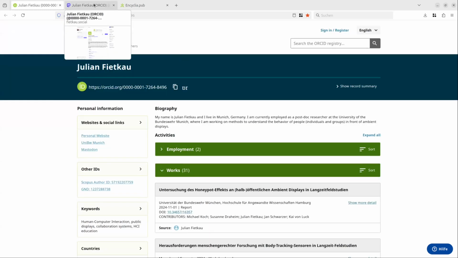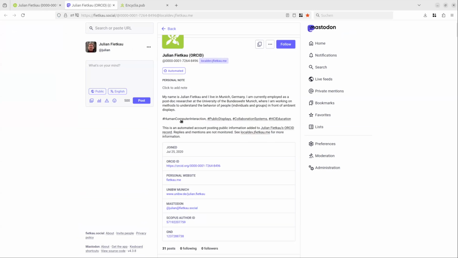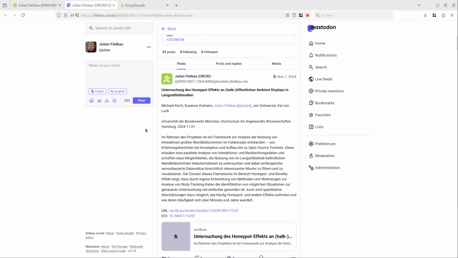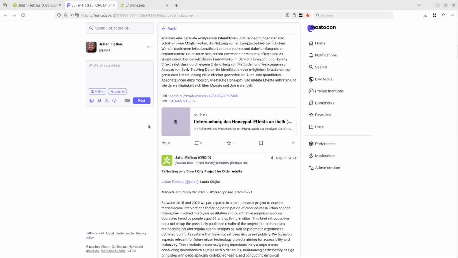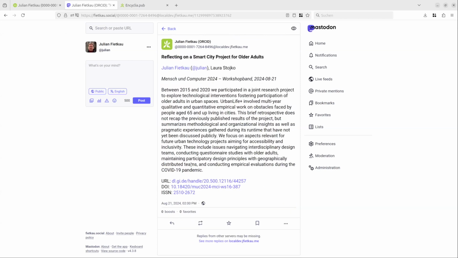You can see what the result currently looks like here. This is the same ORCID record, my own ORCID record, as seen on Mastodon through Encyclia. You can see here the biography got translated along with the research keywords that were transformed into hashtags. And if you scroll down, this is the list of my publications as ActivityPub posts that can then be shared and quoted, etc., etc.